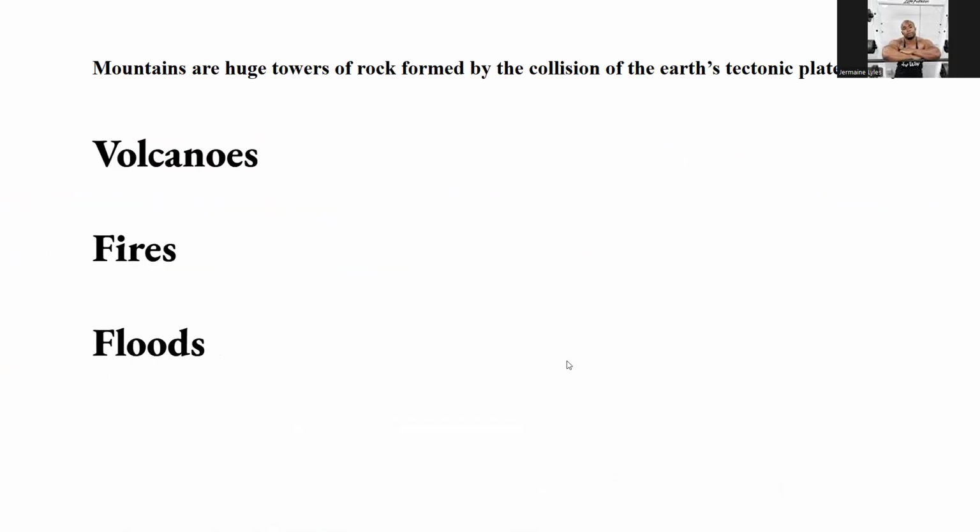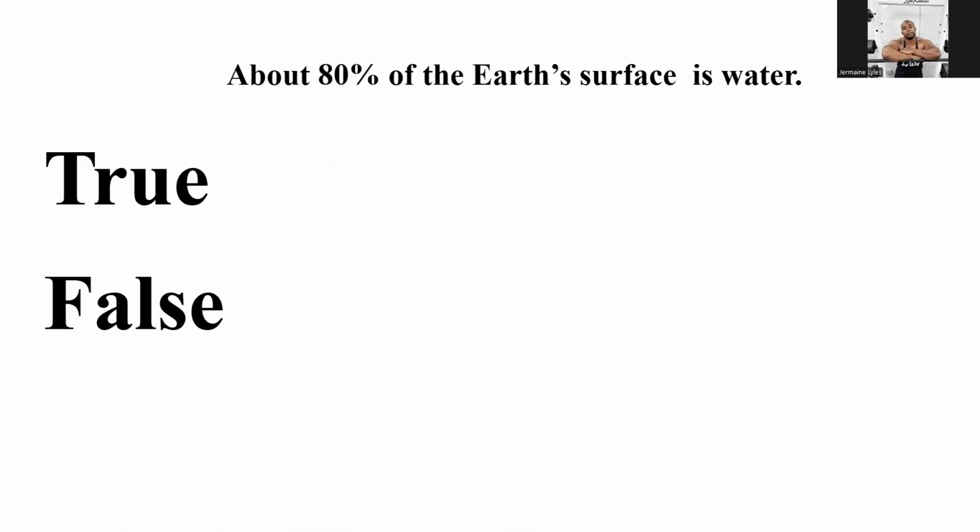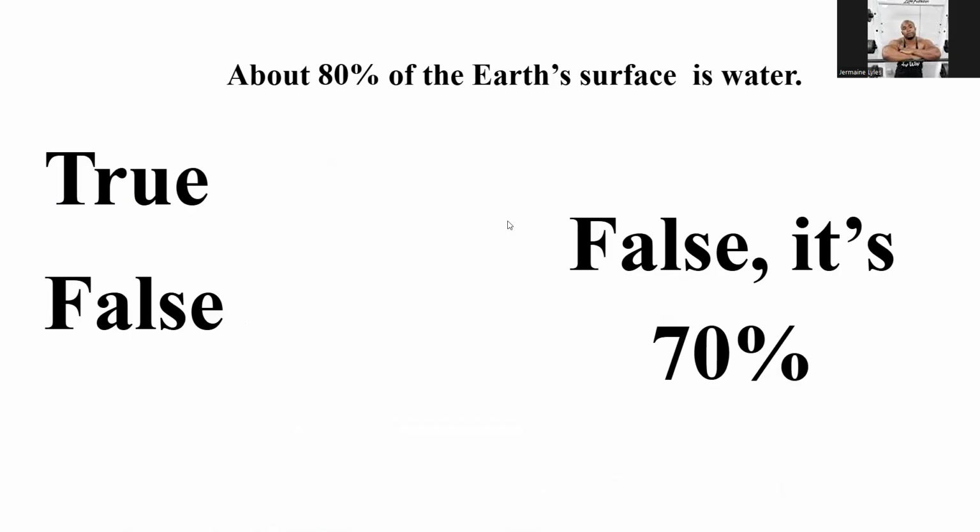Mountains are huge towers of rock formed by the collision of Earth's tectonic plates or by what? Remember, that's volcanoes. Plateaus are flat but have higher elevations. Is that true or false? That is true. About 80% of the Earth's surface is water. This is false. We know it is 70%.